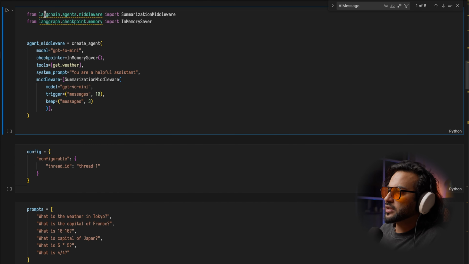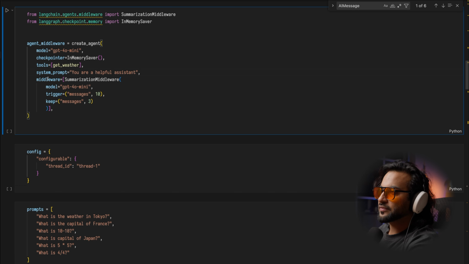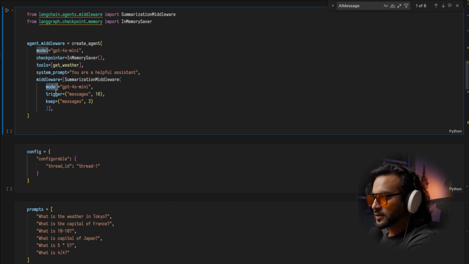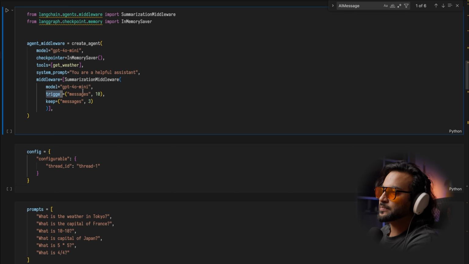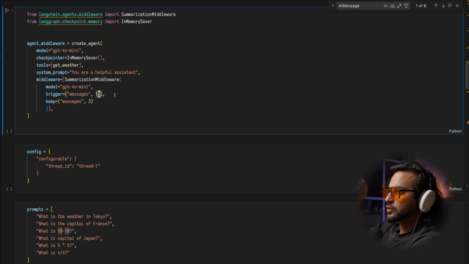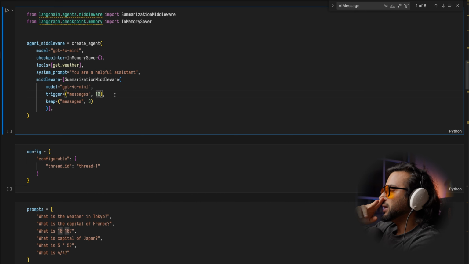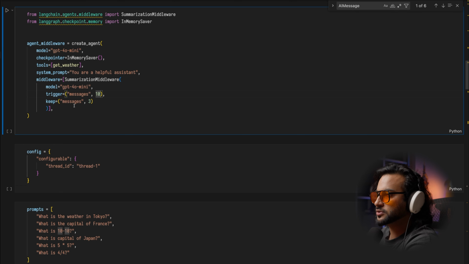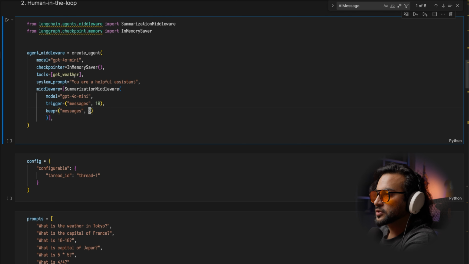So here is how I've imported the summarization middleware, and again the same memory. The way to define the summarization middleware is, it takes a model as input, a trigger, and a keep. The model, as we know, is the OpenAI model that I'm using. Trigger means trigger this middleware when the amount of messages becomes 10. So if your messages become 10, it'll trigger the summarization and summarize the chat, and it'll keep 3 messages. So that's how you initiate it.